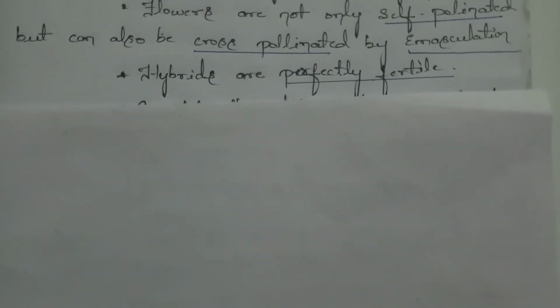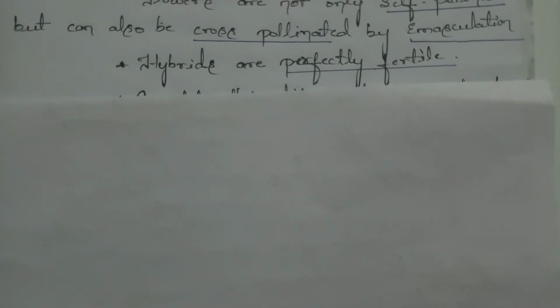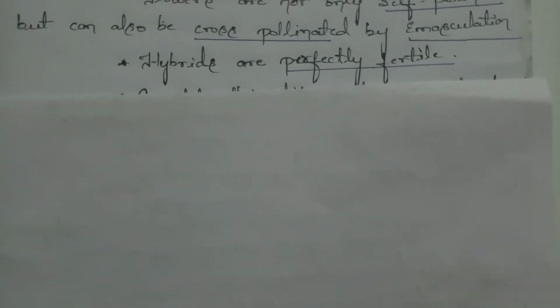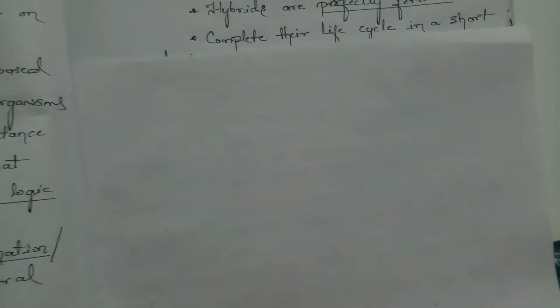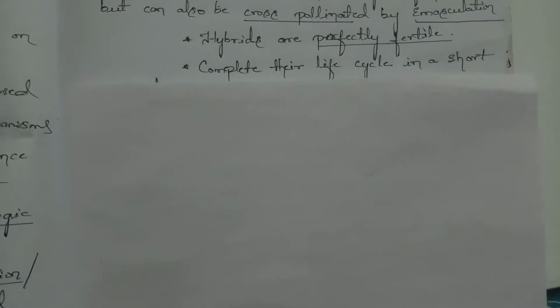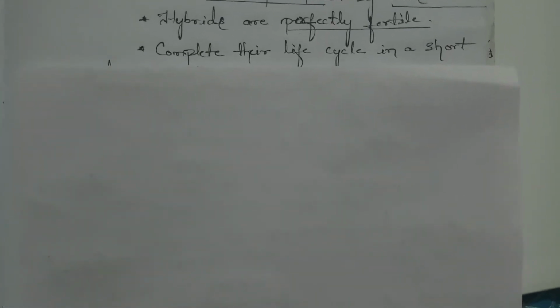Next, hybrids are perfectly fertile. That means the plants of the next generation, what we get from the parental generation, must be fertile enough to give birth to the second generation, that is the F2 generation. So these pea plants were capable of producing progeny for the next generation, so he selected the pea plants as the example.